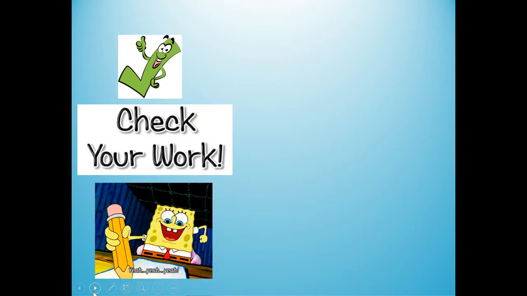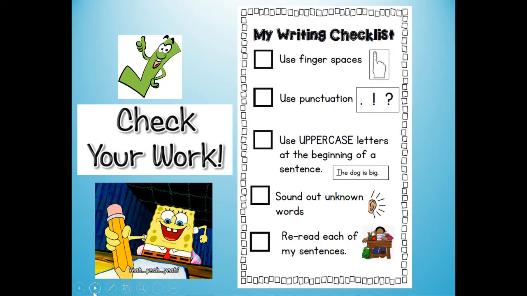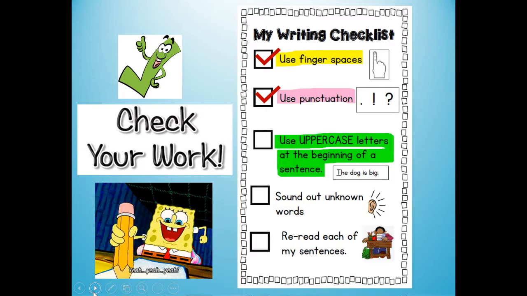All right, now it's time to check your work using our writing checklist. Did you use finger spaces between each of your words? Did you use punctuation? Put a period at the end of each of your sentences. Did you use uppercase letters at the beginning of a sentence? And did you sound out unknown words, words you didn't know how to spell?